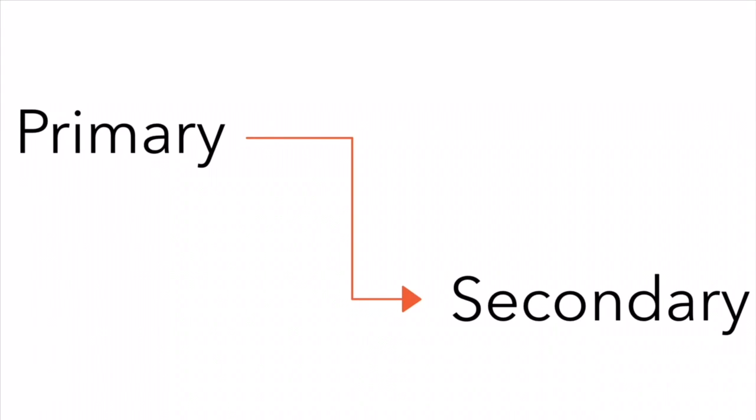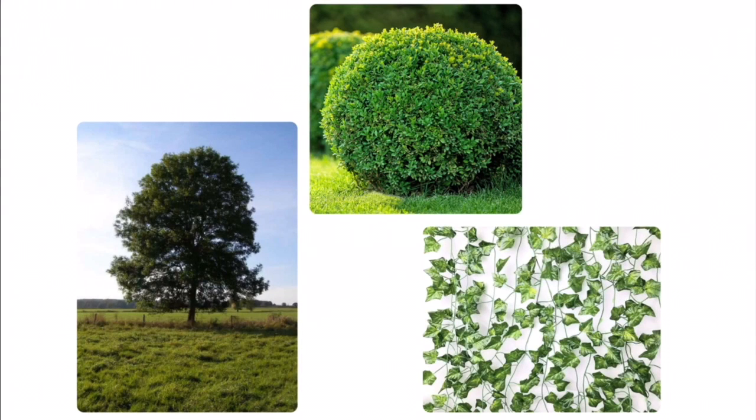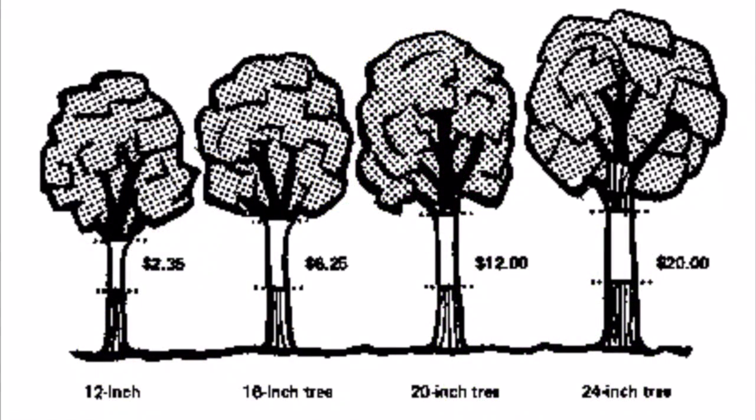Since we talked about how primary growth affects the plant, next we're going to address the changes that secondary growth causes on a plant. Secondary growth occurs primarily in woody plants such as trees, shrubs, and vines. Unlike primary growth, secondary growth causes a change in both height and diameter. This can be seen in a tree, for example. Each year it gains a ring, which is growth in the diameter. However, a tree does not just grow laterally into a fat stump, it also gains height.